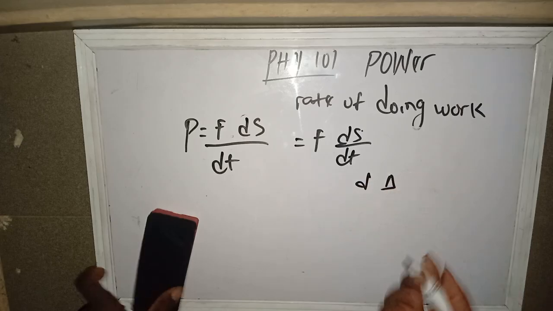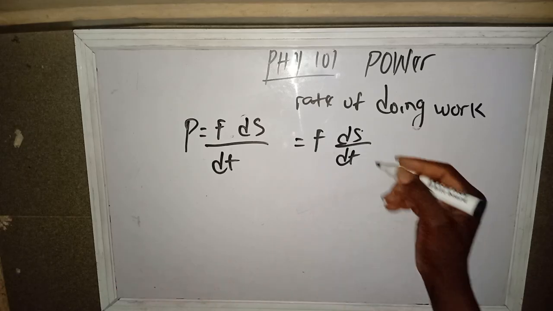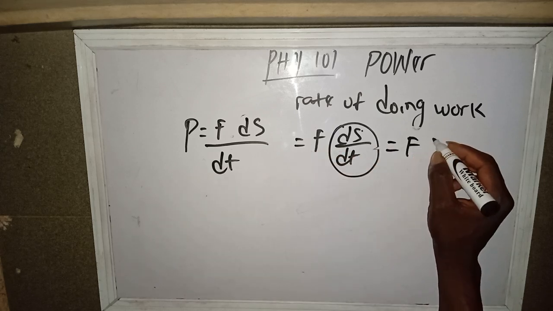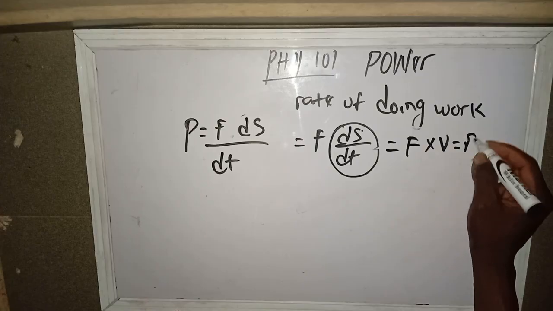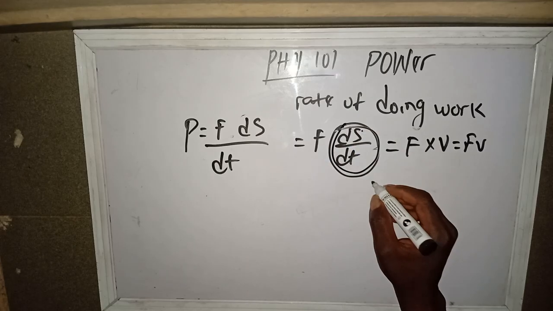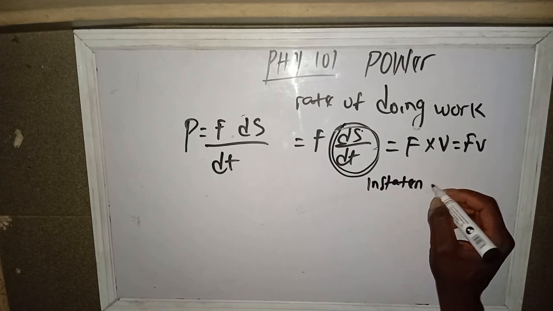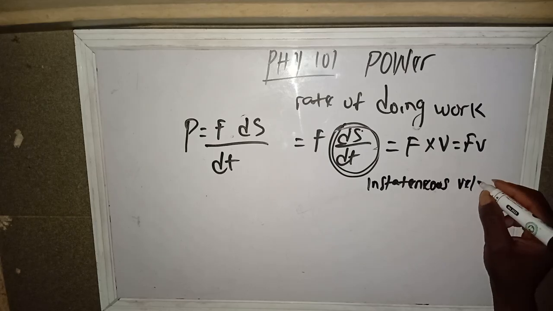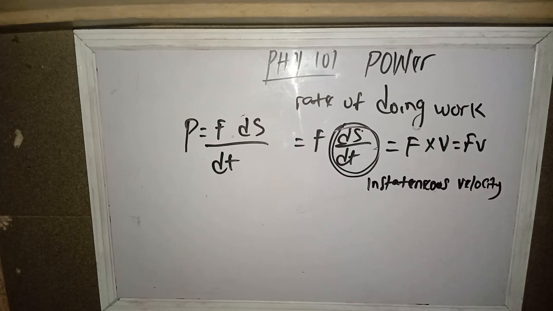Whether I'm using this or this, I'm still referring to change. So as we all know, this guy equals what? Velocity. So we can say our power is what? Force times what? Velocity. That's what? Fv. Take note of that. And I hope we get how we are able to derive that. Now power equals Fv. This v or this ds over dt is our instantaneous velocity over a displaced body. That is a particular velocity at an instant over a displaced body.